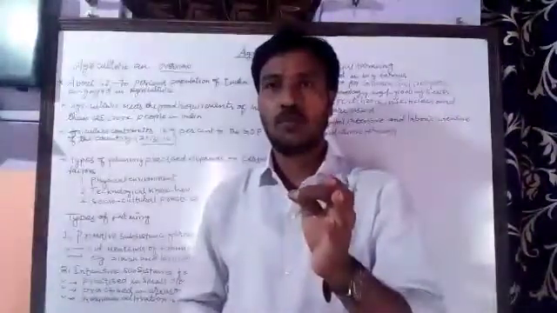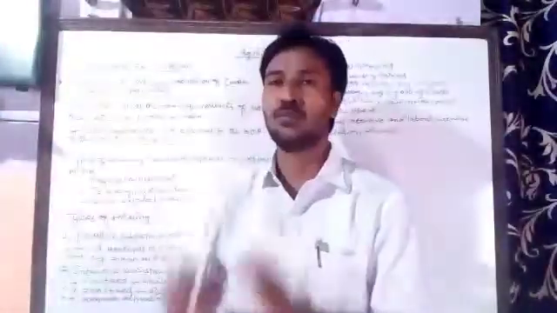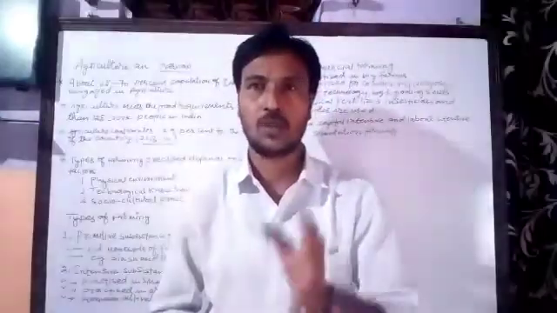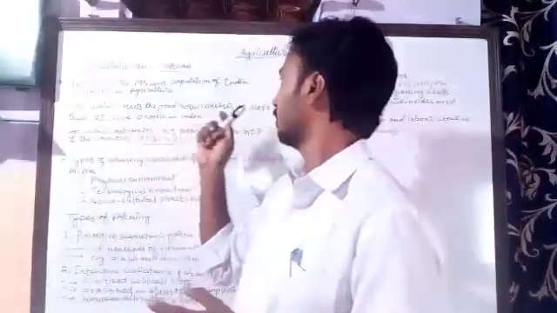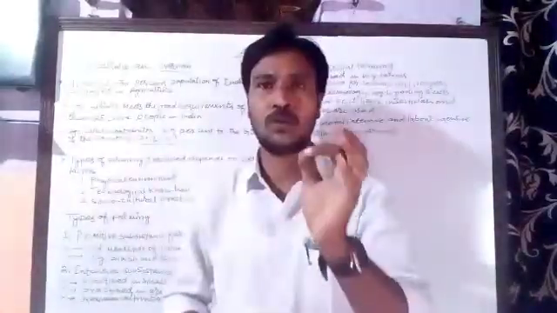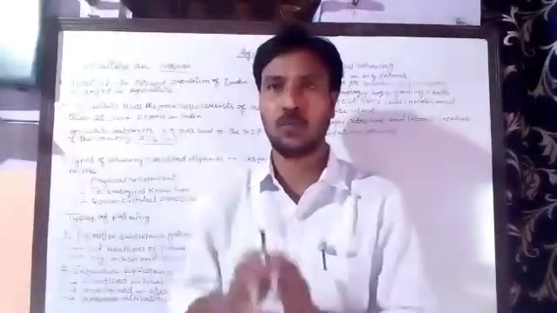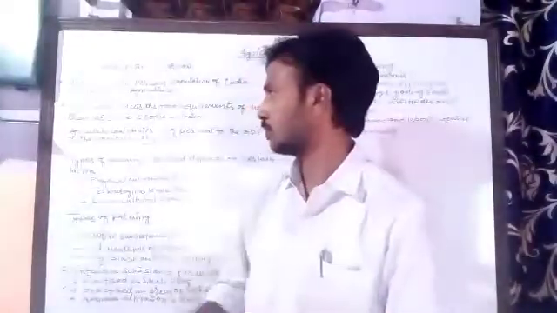And agriculture meets the food requirement of more than 125 crore of the population of India.